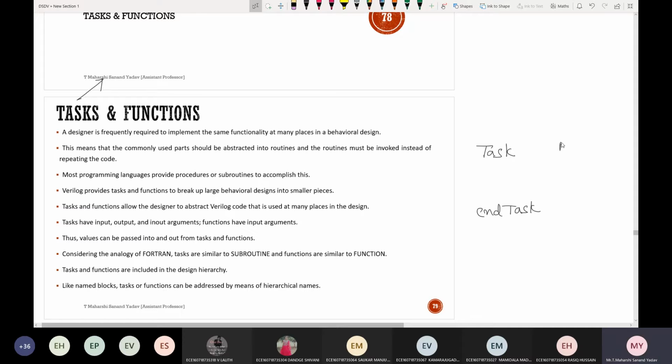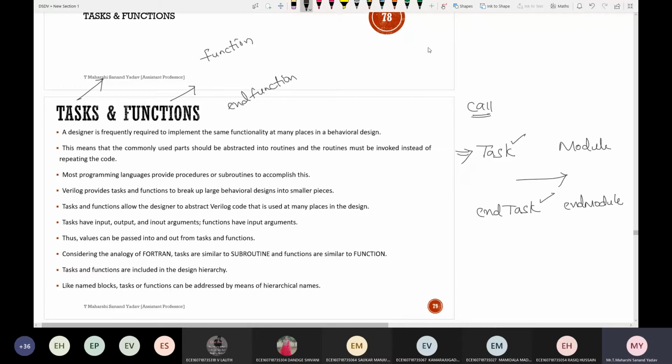Similarly, like module, there will be an end module, right? So here also for task, there will be a task followed by end task. If you take function also, it should be started by using the keyword function and ended by using end function. This is the first thing that you need to note. Next, instead of writing the code again and again, simply you can call it. You write this particular code somewhere within your module and end module only, and you can simply call it.